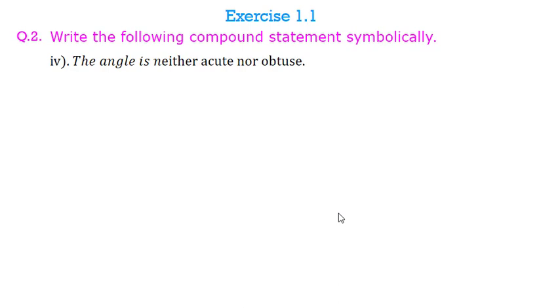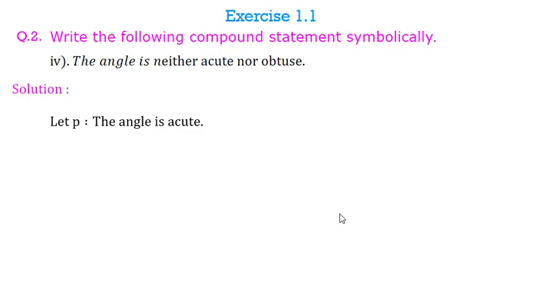Fourth statement, the angle is neither acute nor obtuse. Now here your statement P will be the angle is acute. Now you may argue that here I will take P as the angle is not an acute angle, right? But it is recommended that you always take positive sentences as your statements.